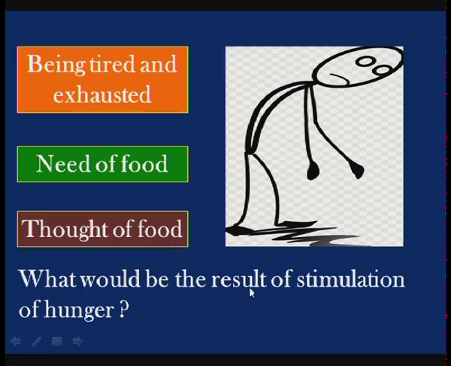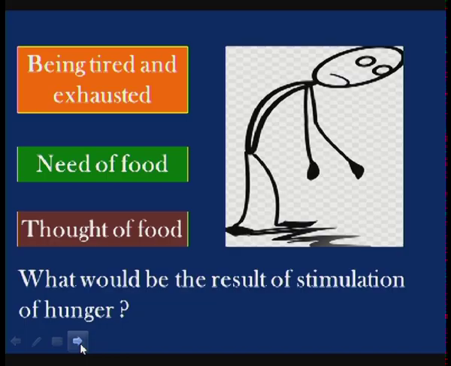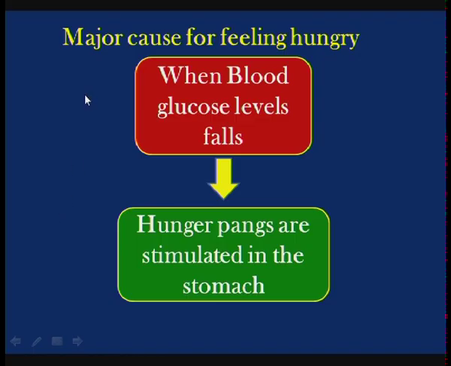Then what would be the result of stimulation of hunger? Students, whenever you feel hungry, what shall you do? You simply take some food, isn't it? So, let us see what actually occurs behind feeling hungry. The major cause for feeling hungry lies in the physiology of blood circulation. Our blood maintains different substances at different levels. Among them, blood glucose is an important substance that is maintained in the blood. When the blood glucose level falls below the normal level, immediately hunger pangs are stimulated in the stomach.